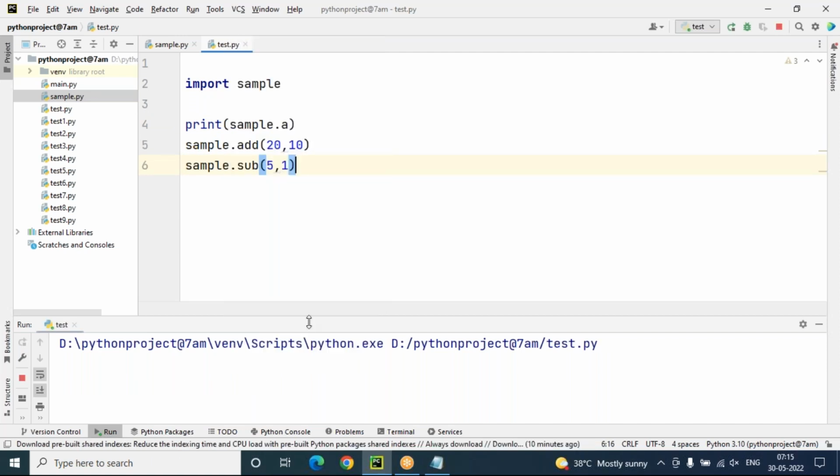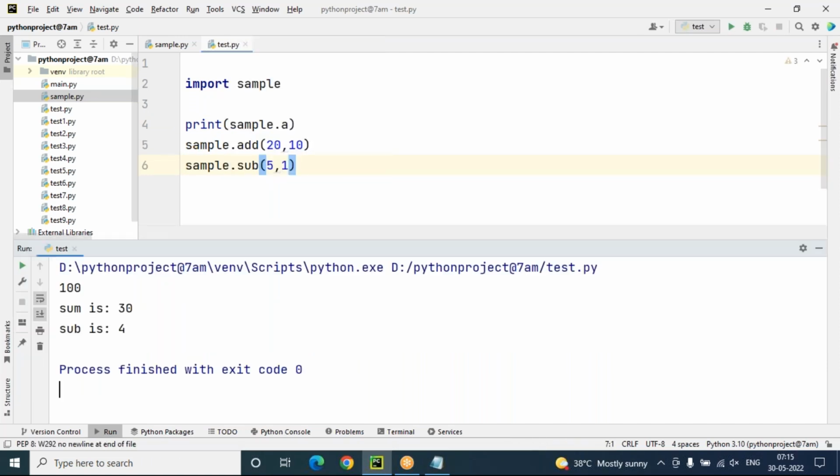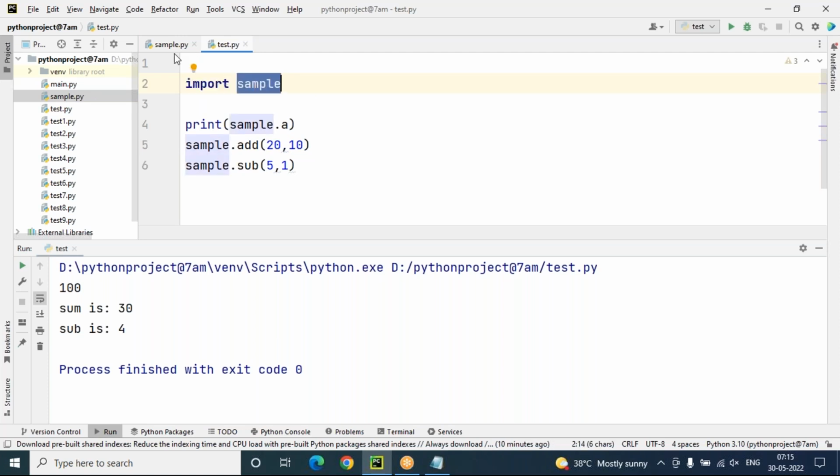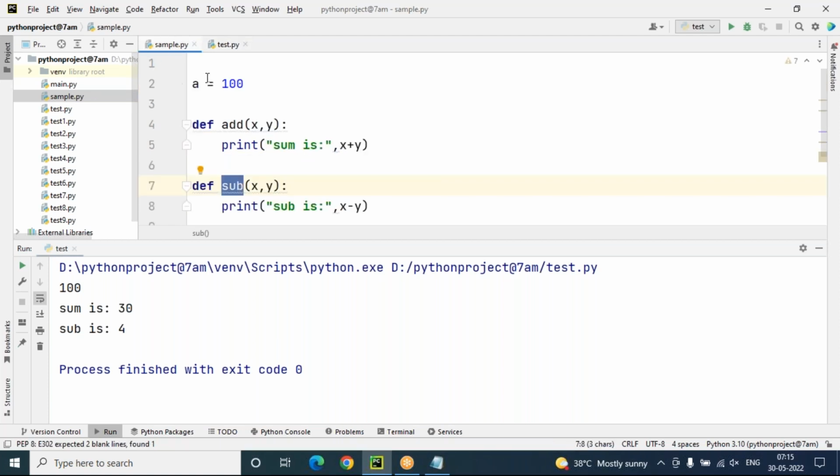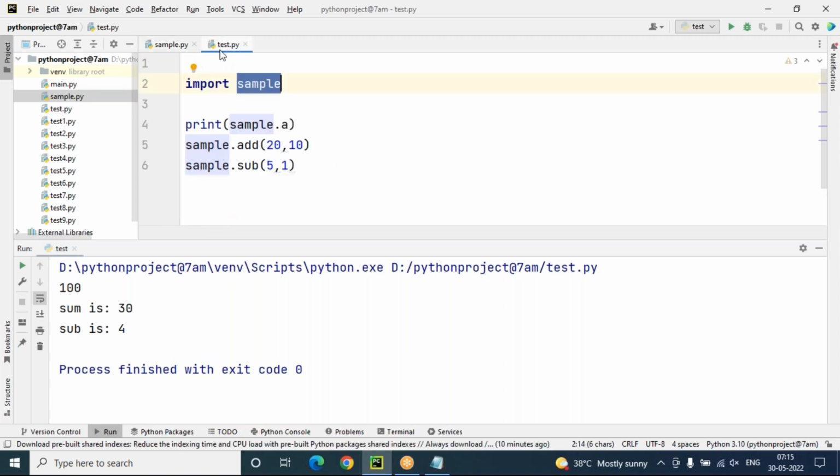Now you can see this time the logic is working here. Which program are you executing now? Test.py. For this test.py, the logic is coming from which program? Sample. How? Because I imported this module name, sample. Automatically, all the stuff, whatever logic we have created, is available in test.py, and we can access it here. This is the advantage of a module: the reusability of the program.